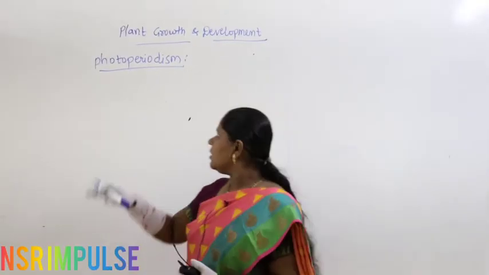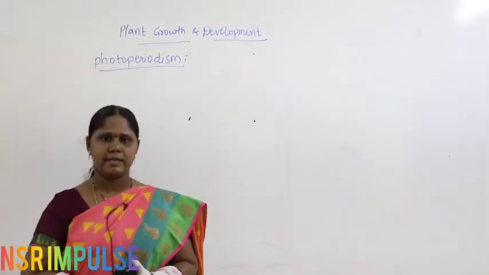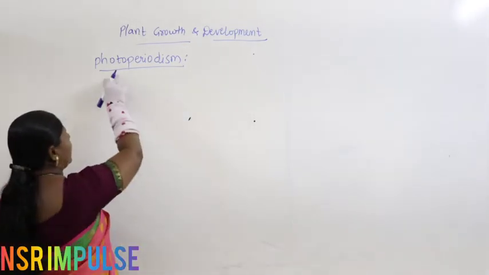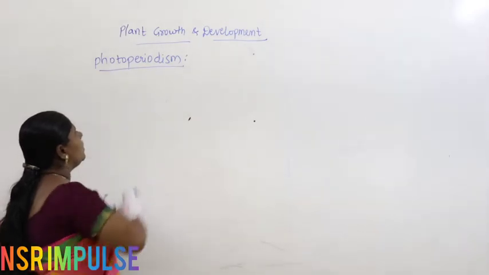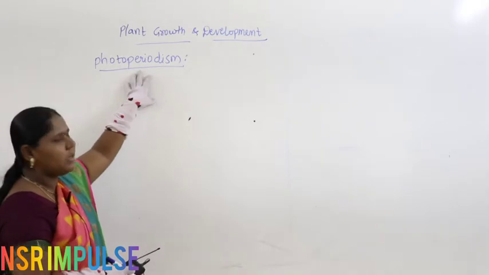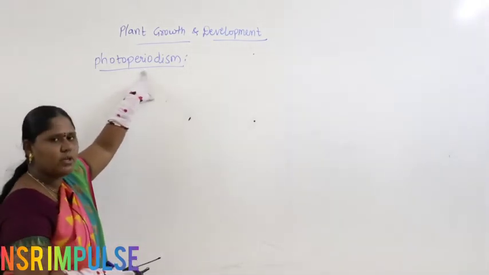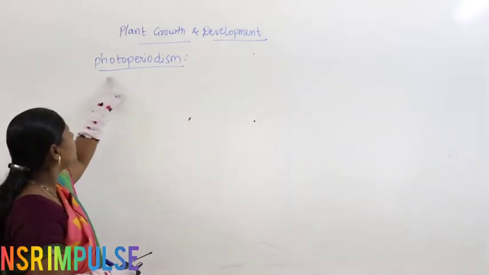Now, in plant growth and development, let us discuss the concept of photoperiodism. What exactly is the meaning of photoperiodism? Photo means sunlight, and periodism is nothing but the amount or duration of light. Here periodism means duration. We are talking about the duration of light.